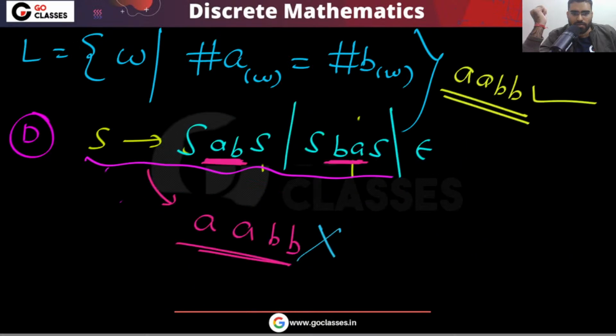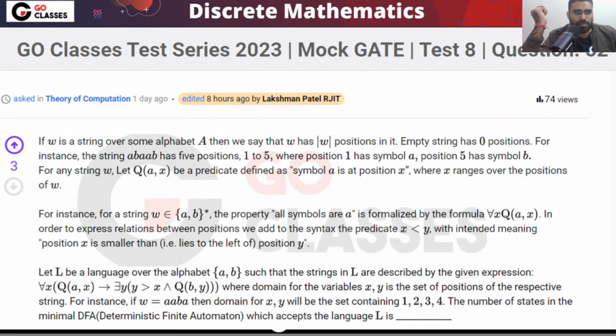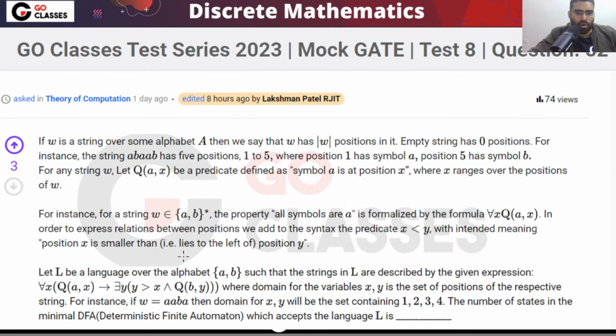So this is the one last theory of computation question we have. Let me solve this question also. In the All India mock test, the formatting was not correct. So that is the reason marks were given to all. Is this clear? When you were attempting Go Classes All India mock test 2, at that time the formatting of this question was not proper. So that is the reason we have given marks to all. You can check it out. But the question is beautiful actually.